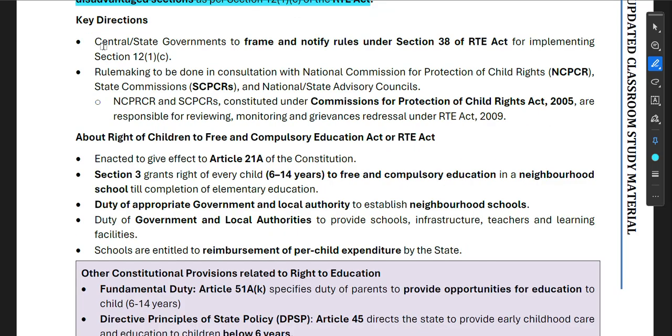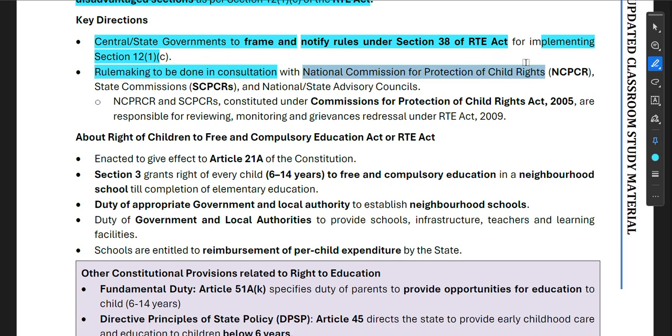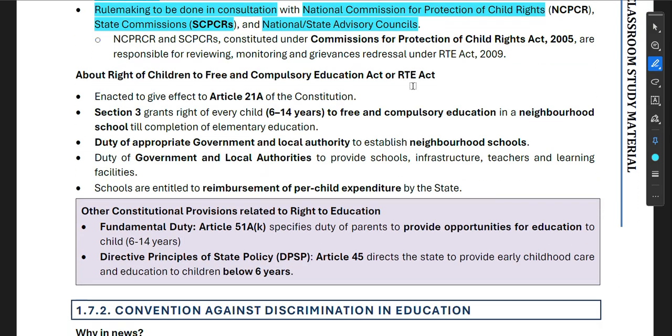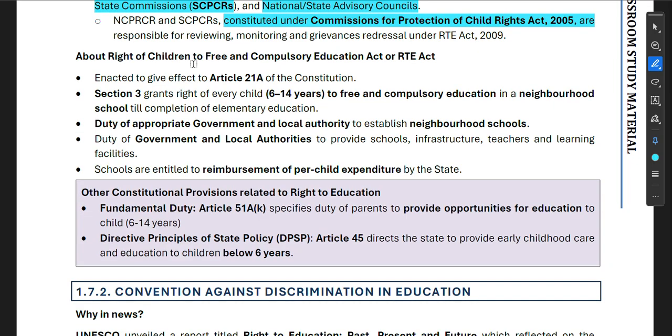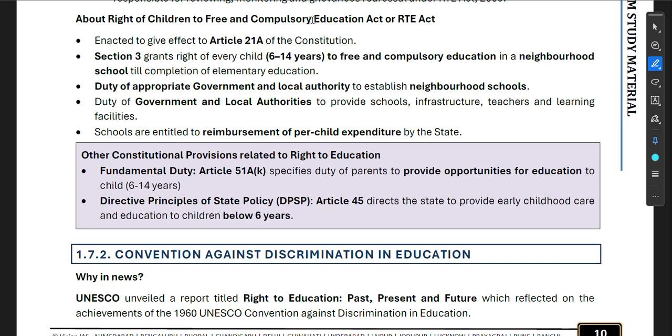Now, key direction: central and state governments to frame and notify rules under section 38 of the RTE Act for implementing section 12(1)(c). Rule making is to be done in consultation with the National Commission for Protection of Child Rights, State Commissions, and National and State Advisory Councils. NCPCR and SCPCRs, constituted under the Commissions for Protection of Child Rights Act 2005, are responsible for reviewing, monitoring, and grievance redressal under the RTE Act 2009 about the right of children to free and compulsory education.